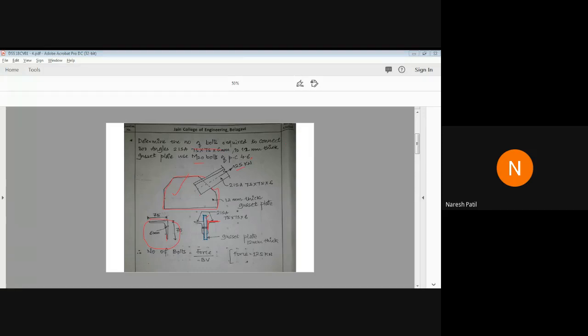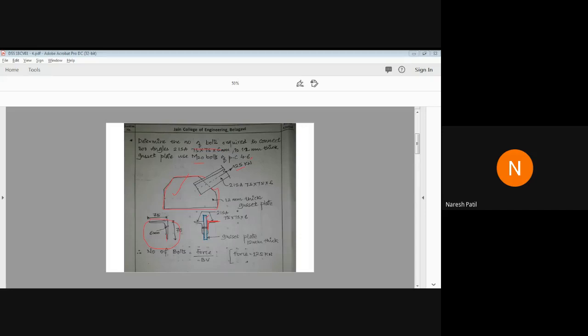Can anyone tell me what is the difference between the two types of bolts in the force transfer mechanism? What is the difference between bearing type bolt and friction type bolt? So force is due to bearing and force is due to friction. Yes, very good. In the problems I solved, you have seen the force transfers either by bearing or by shear. So that's why we considered the bolt value as the least of bearing and shear. But when we go through the HSFG bolt, the force will transfer through friction, not by bearing or shear.